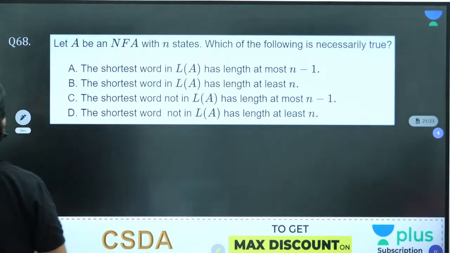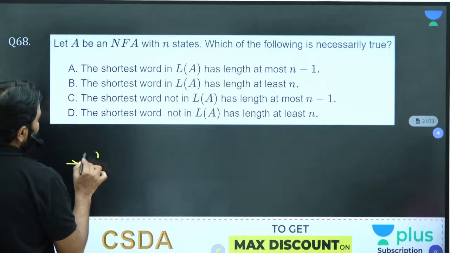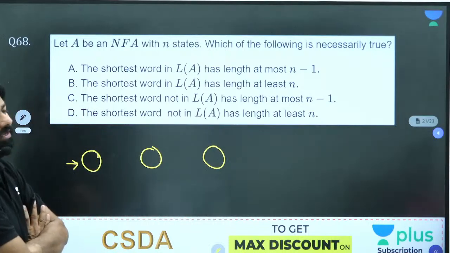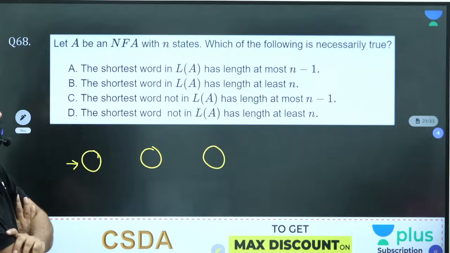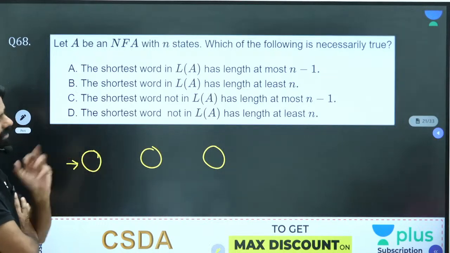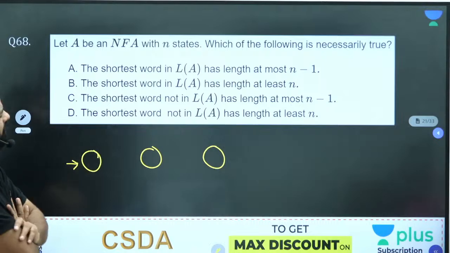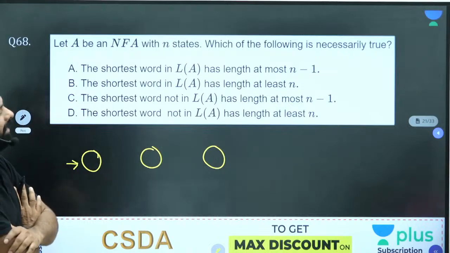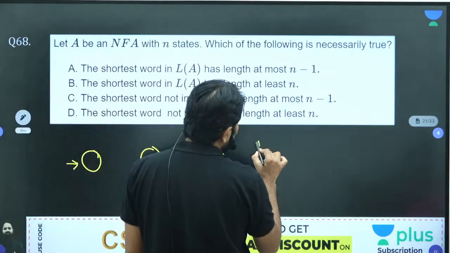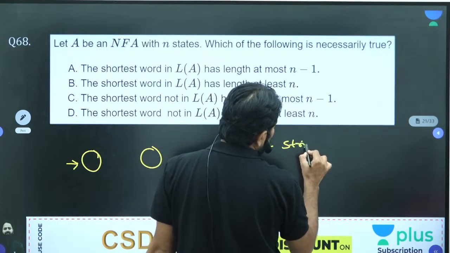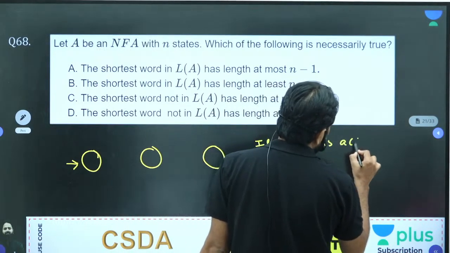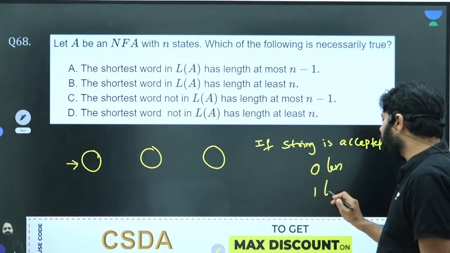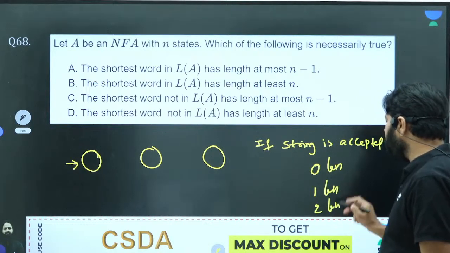Suppose assume that an NFA with 3 states. I'm assuming 3 states. What can I guarantee? I don't know who is the final, who is the non-final, right? Assume that there is a string accepted. Can I guarantee it could be 0 length or 1 length or 2 length? Is it guaranteed or not? Assume that the string is accepted. Not accepted, we don't worry about it. The string is accepted. Can we guarantee it could be 0 length, or 1 length, or 2 length? Anything is possible now.